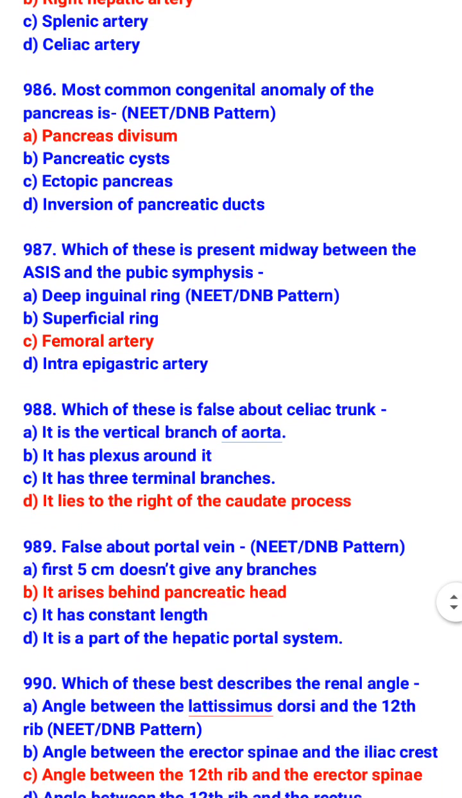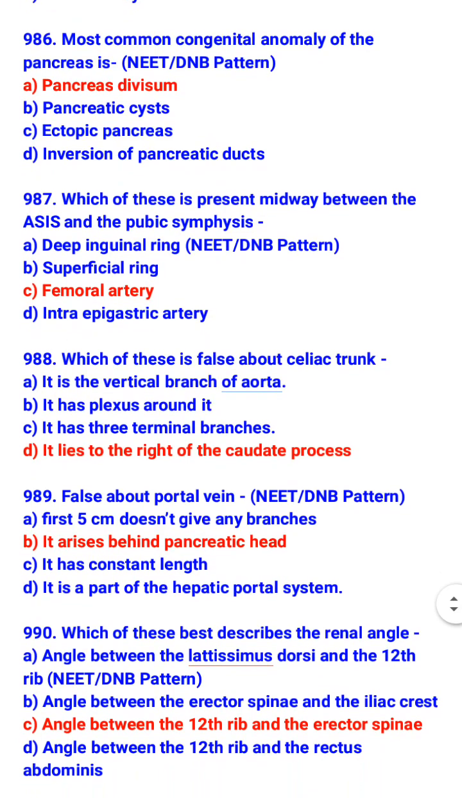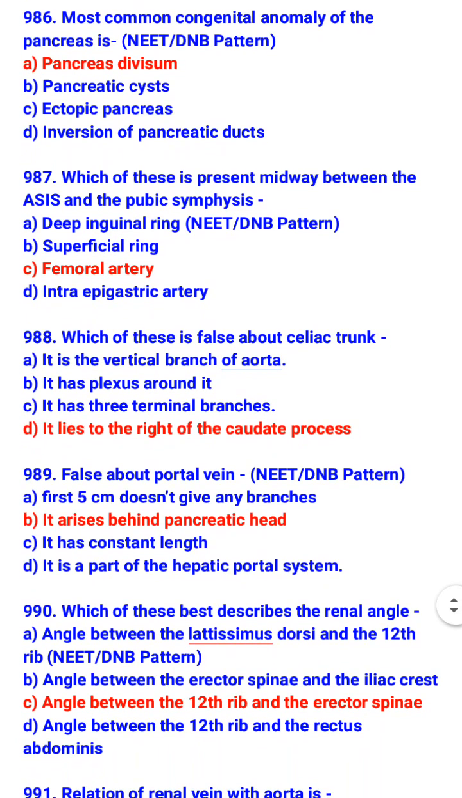Which of these is false about celiac trunk? It lies to right of the median arcuate ligament is false. What is true about celiac trunk? It is the vertical branch of aorta. It has plexus around it. It has three terminal branches.